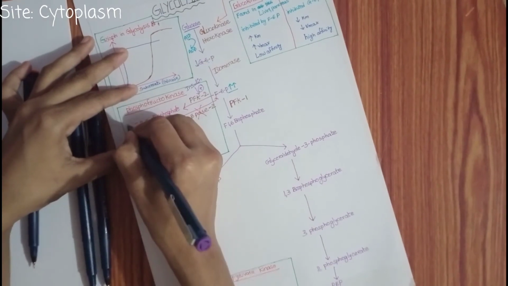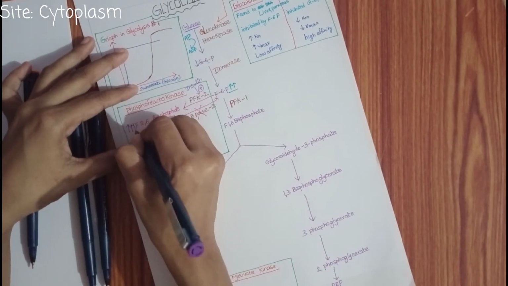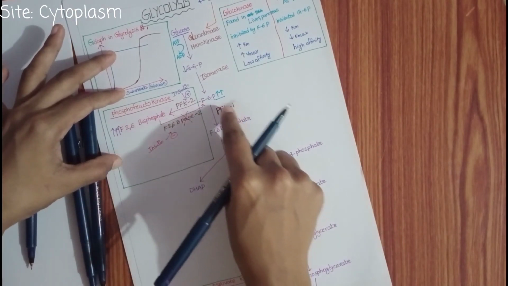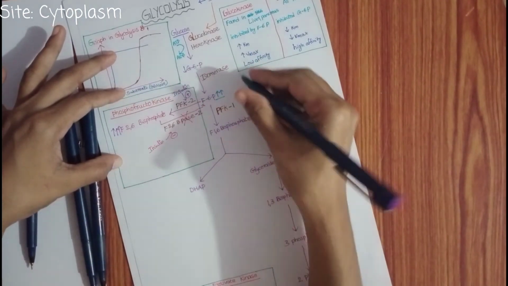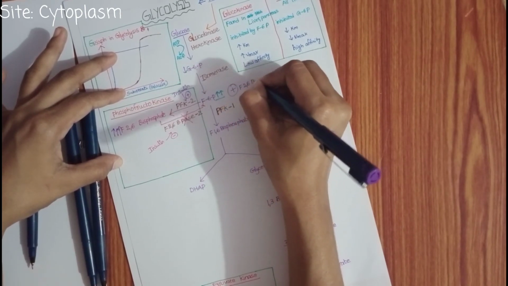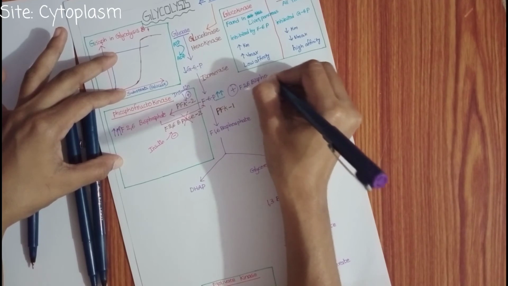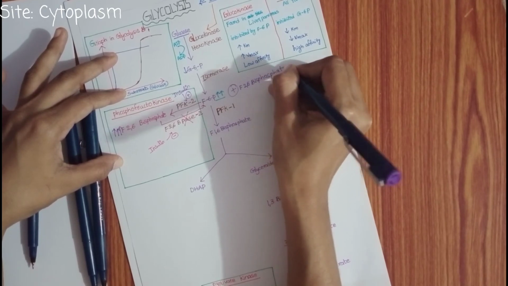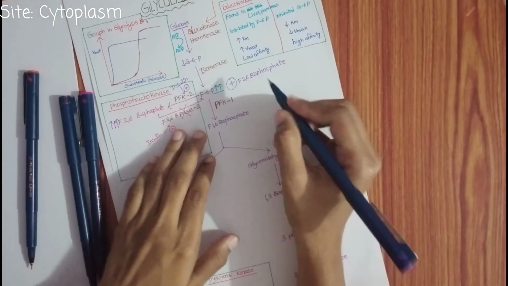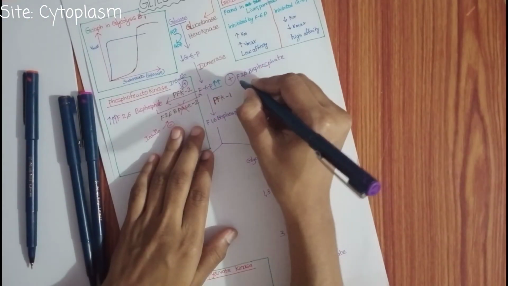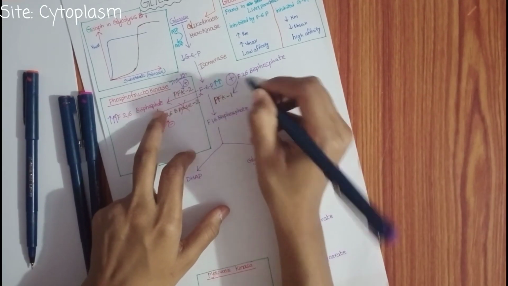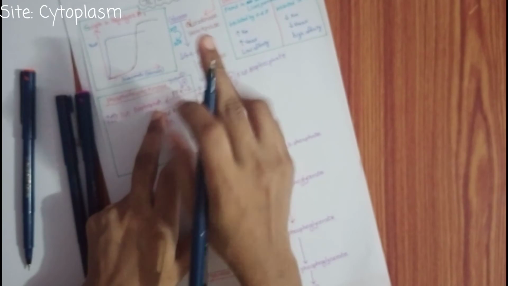So what happens? Fructose 2,6-bisphosphate increases. The fructose 2,6-bisphosphate is an activator of phosphofructokinase 1, the enzyme, not the substrate.